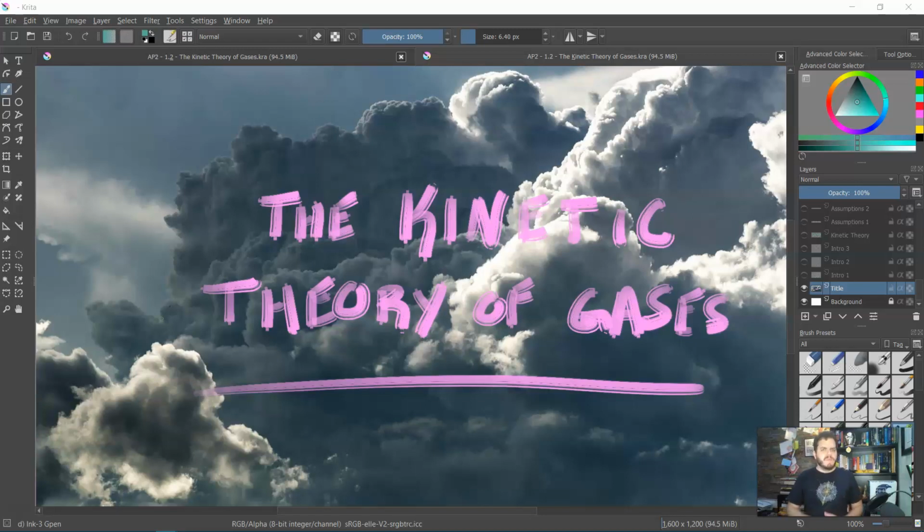Continuing on with thermodynamics, today we're going to focus on what is called the kinetic theory of gases. Now, I want to tell you that the kinetic theory is often just called the kinetic theory. I've also seen it called the kinetic theory of matter, the theory of matter. There's a bunch of different names. The kinetic theory of gases is what we're going to universally call it in this class.